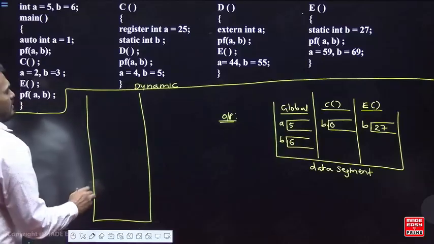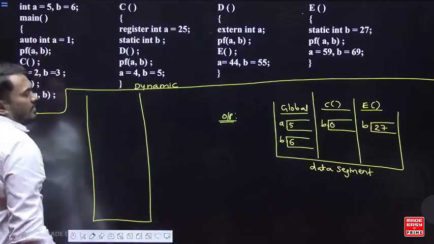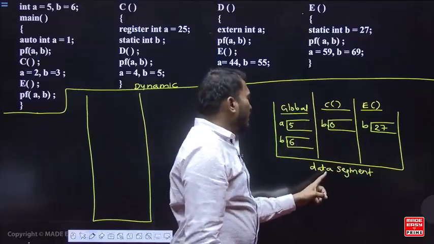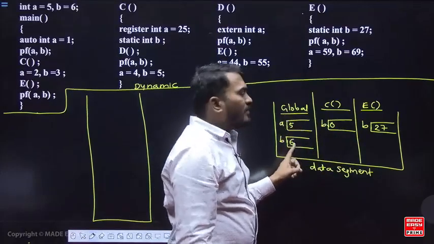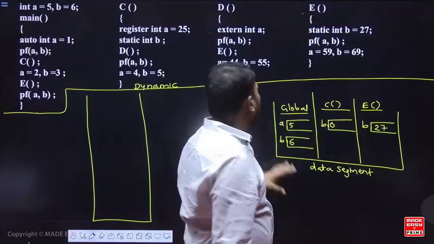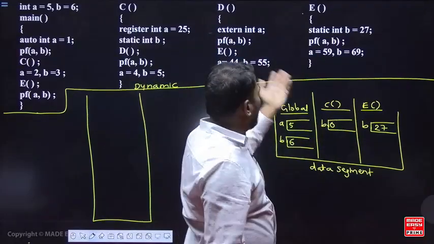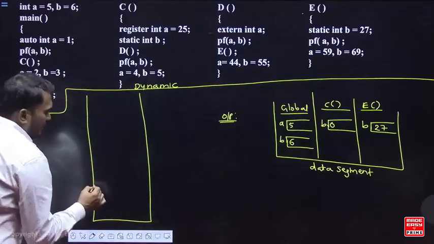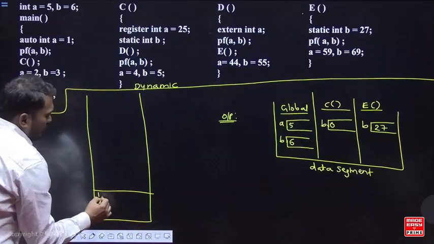Okay, so first the main function will be pushed into stack. I have written everything clearly, all the initial values. In the data segment, global's data segment will be separate, function C's data segment separate, function E's data segment separate, because everything has its own static variable, so the data segment will be separate. Next, main function will be pushed into stack.